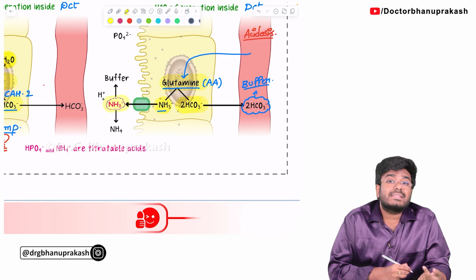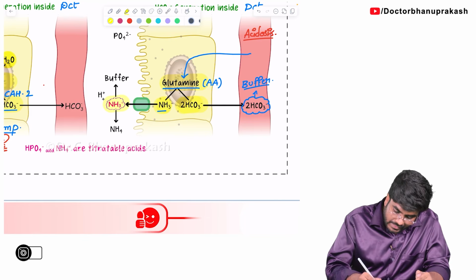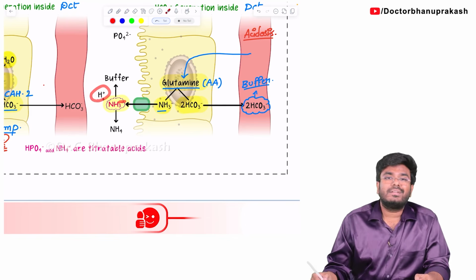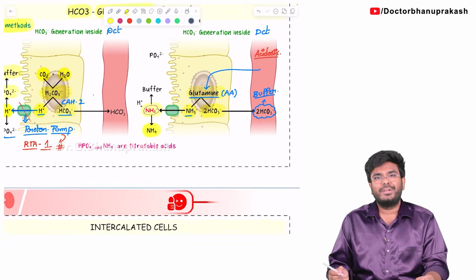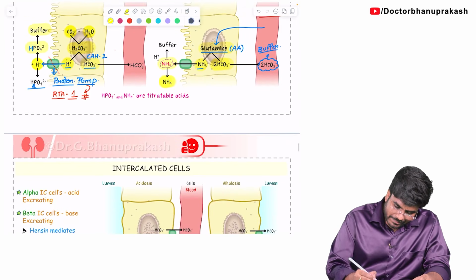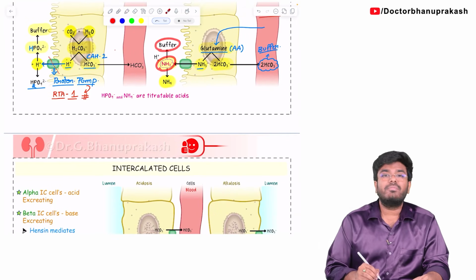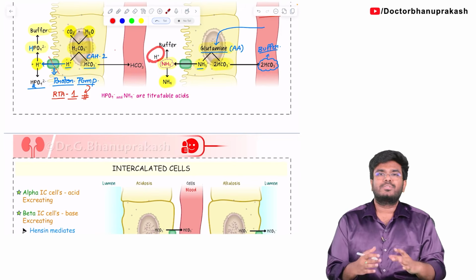This minus will attract the proton. It will attract the H plus, becoming NH4. So now finally, can I say this NH3 minus is acting like a buffer? It is accepting the H plus. So it is acting like a buffer.